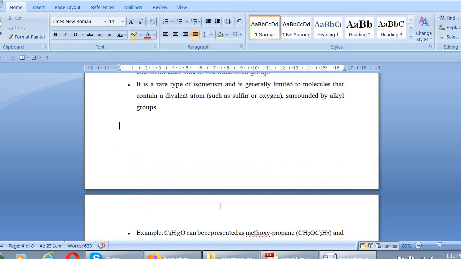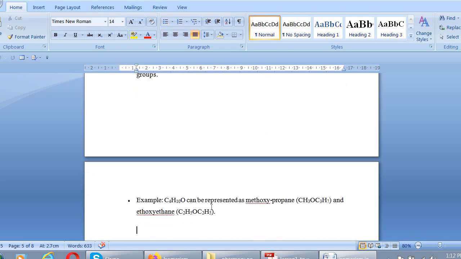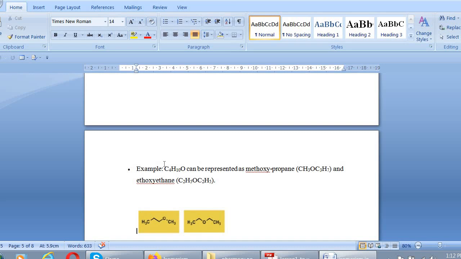Now the next type is metamerism. What is metamerism? This type of isomerism arises due to the presence of different alkyl chains on each side of the functional group. It means the same molecular formula but different alkyl chains around the functional group. This can be illustrated with the help of an example. For example, the molecular formula C4H10O has the same functional group, so it is not known as functional isomerism, but the alkyl chains are different.